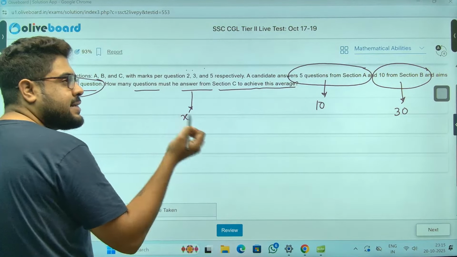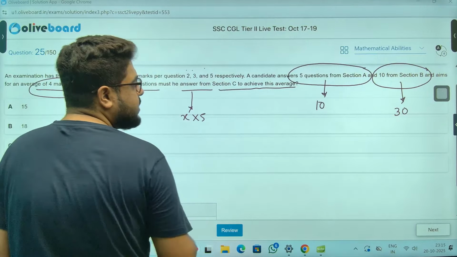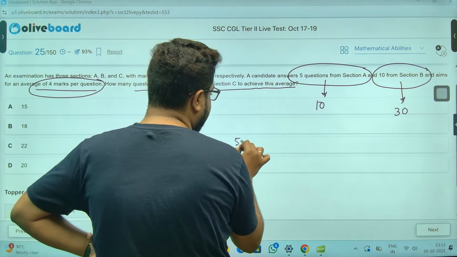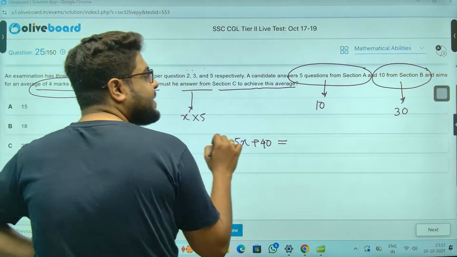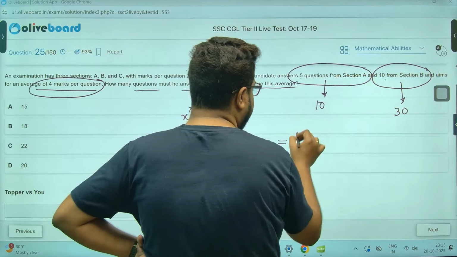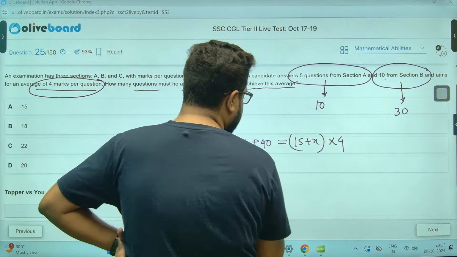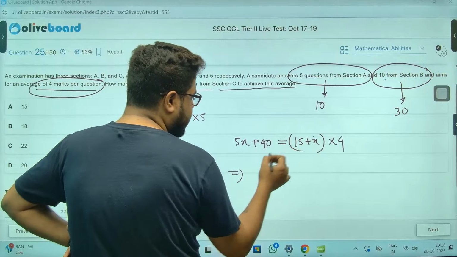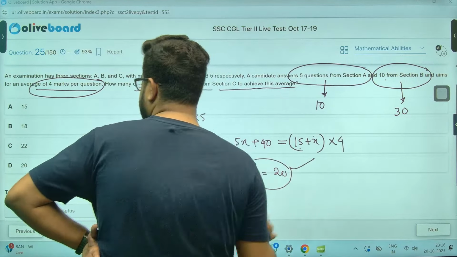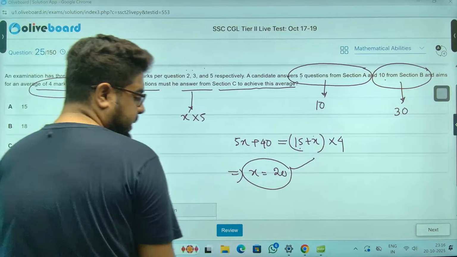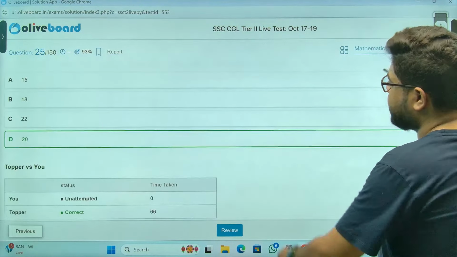Sir, I don't know how many. Let's take X questions he has answered from C. So he will get 5 into X marks. So total marks is 5X plus 40, sir. That should be equal to, now how many questions has he answered? 5 and 10, 15 plus X. Average marks he wants is 4. So that is your equation. So 5X, 4X. X is equal to 60 and this 20, sir. So 20 is the correct answer. Option D, 20 is most definitely your correct answer.